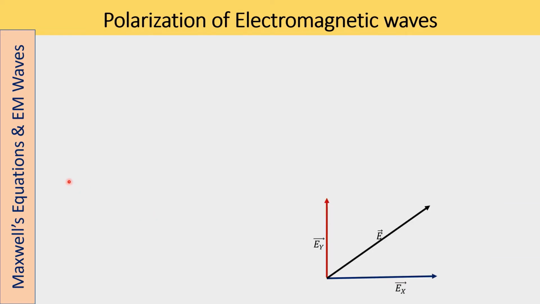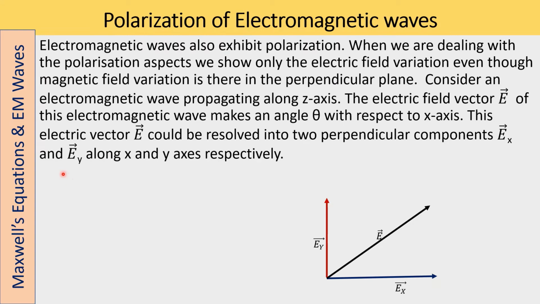Now, the polarization of electromagnetic waves. Electromagnetic waves also exhibit polarization. When we are dealing with the polarization aspects, we show only the electric field variation, even though the magnetic field variation is there in the perpendicular plane. So we will consider only the electric field here.